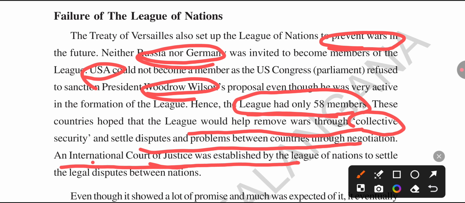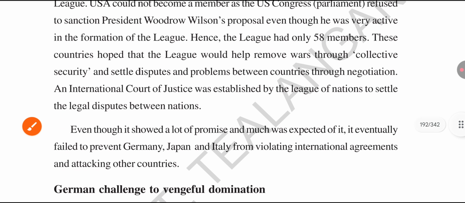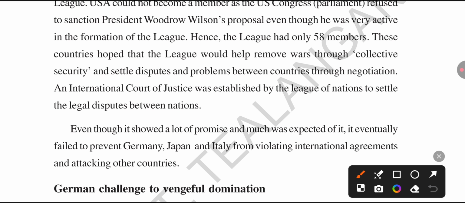The International Court of Justice was established by the League of Nations. The International Court of Justice settles the legal disputes between the nations. Where was the International Court of Justice located? In the Netherlands, at The Hague.